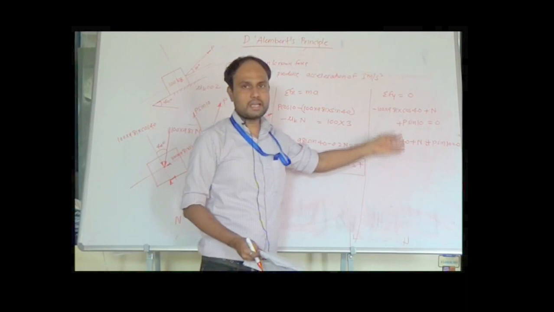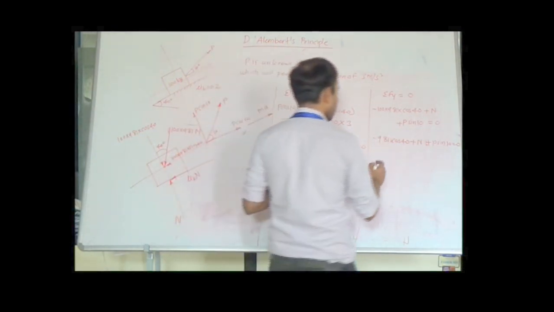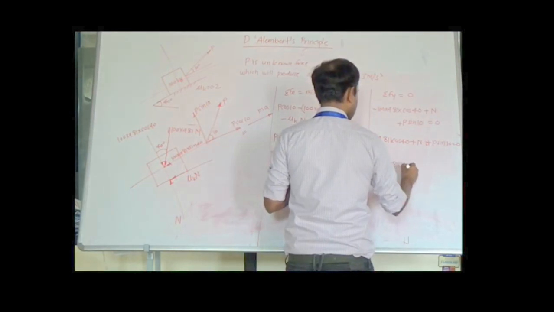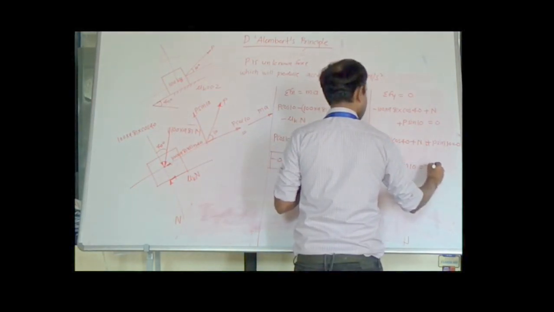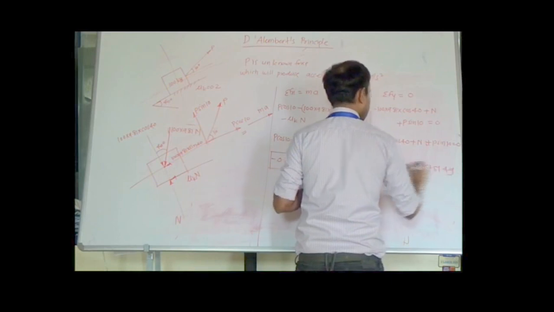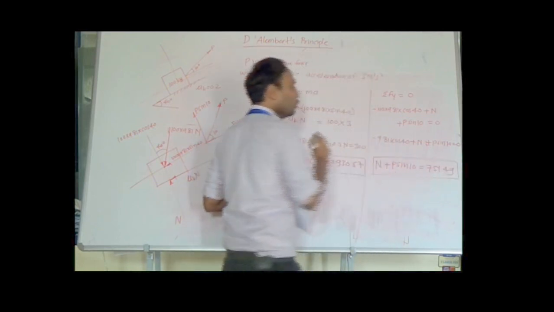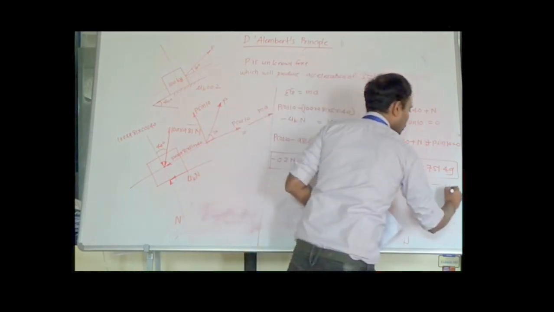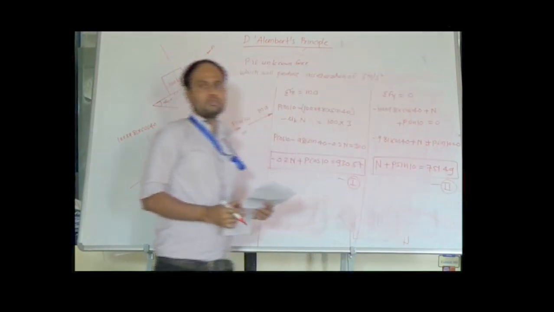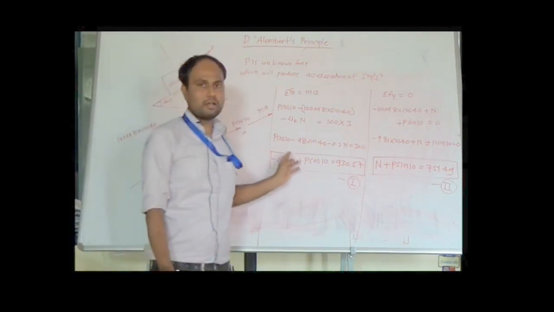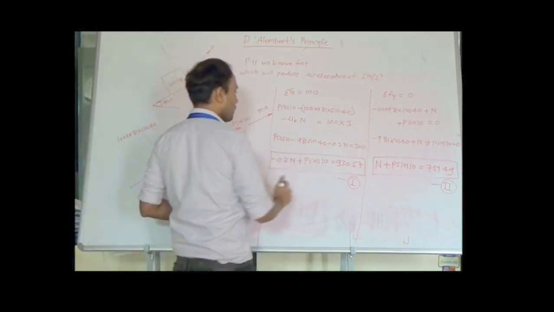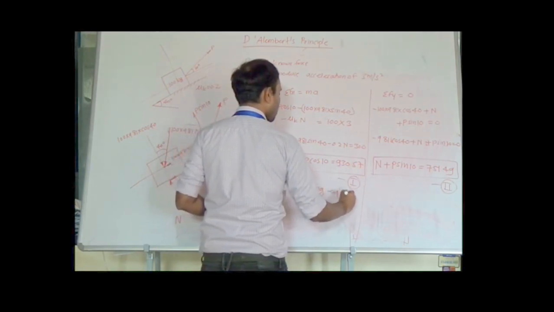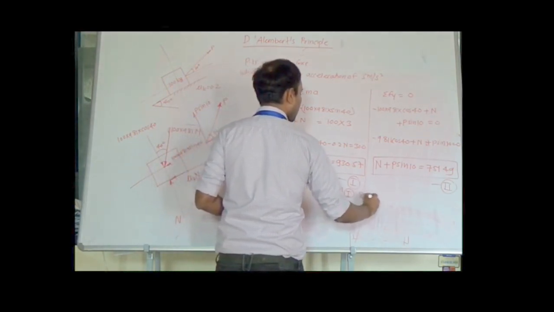If we simplify and rearrange the other equation, we arrive at N plus P sin 10 is equal to 751.49. So this is another equation we are getting, that is equation 2, and this is equation 1. If we solve these two equations simultaneously, we will get the values of N and P.